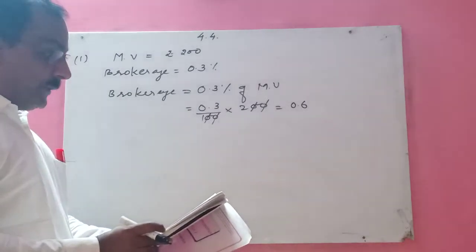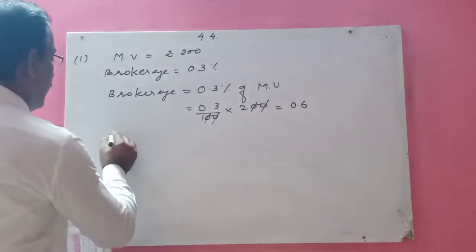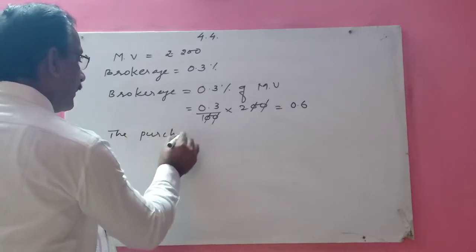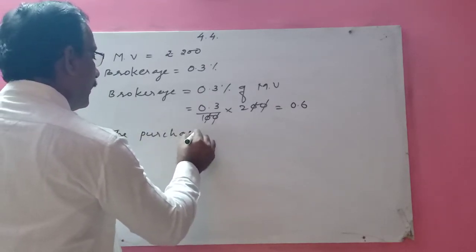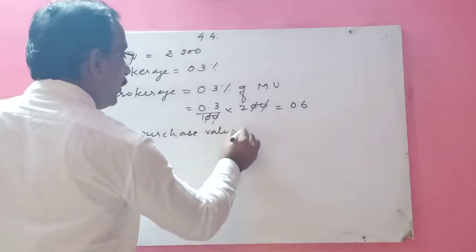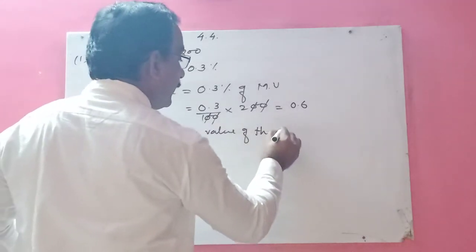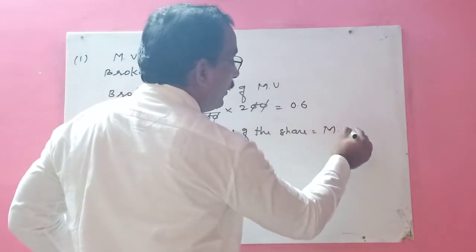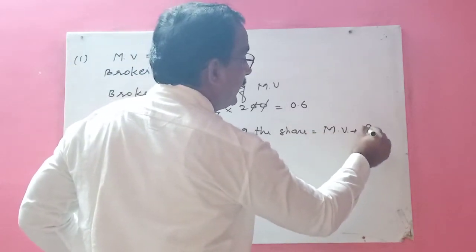Now we want to find out the purchase value of the share. So here the purchase value of the share is equal to market value plus brokerage.